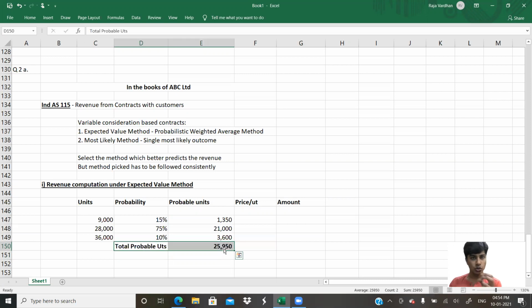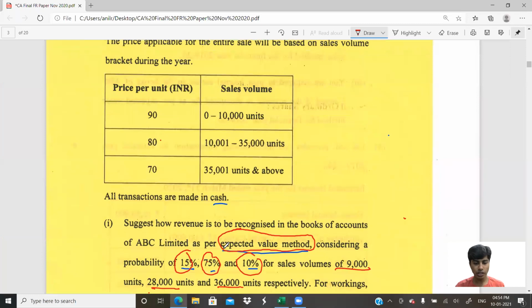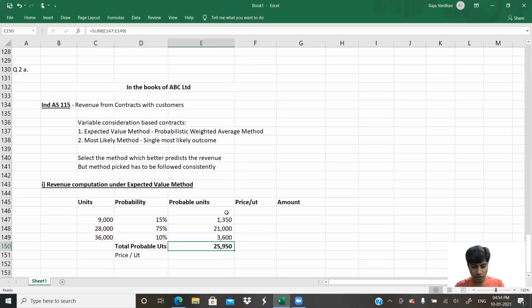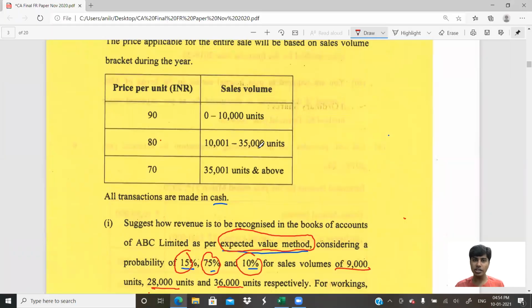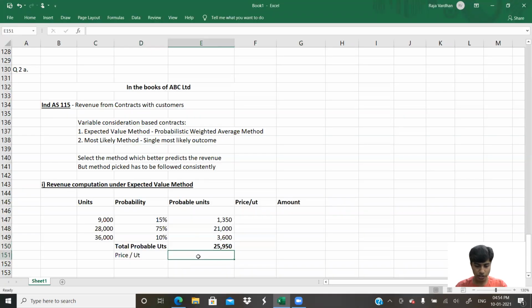Total probable units. So what a lot of them do here is take the total probable units as 25,950 and then the price per unit. What is the price per unit? Whenever it is 25,950 units, look at the question. If it is between 10,000 and 35,000, the price is 80. So they take straight away 80 rupees here. And when they take 80 rupees here, the total revenue.